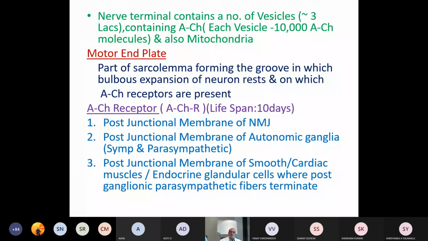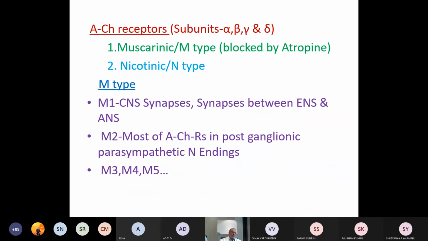Acetylcholine receptors have a lifespan of about 10 days. They are present at the post-junctional membrane of the neuromuscular junction, the post-junctional membrane of the autonomic ganglia, sympathetic and parasympathetic, the post-junctional membrane of smooth and cardiac muscles, as well as endocrine glandular cells where postganglionic parasympathetic fibers terminate. Acetylcholine receptors comprise 4 subunits: alpha, beta, gamma, delta.